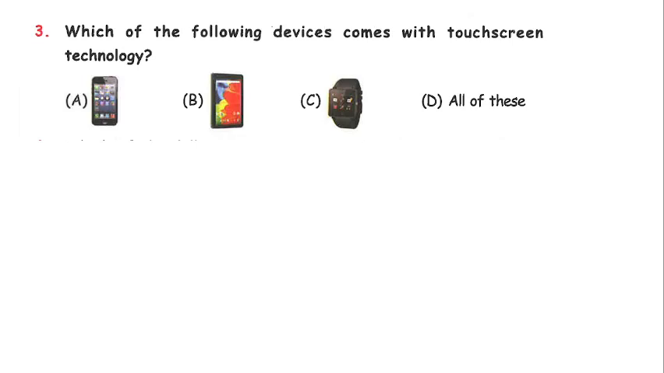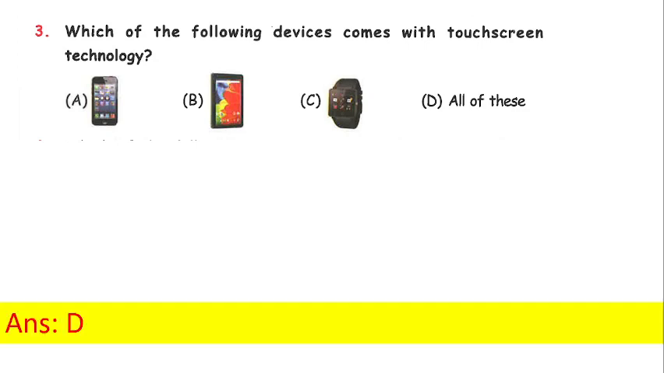Next, which of the following devices come with touch screen technology? A. Smartphone, B. Tablet, C. Smartwatch and D. All of these. Answer is D. All of these. As we know, smartphone, tablet and smartwatch all have a touchscreen facility.